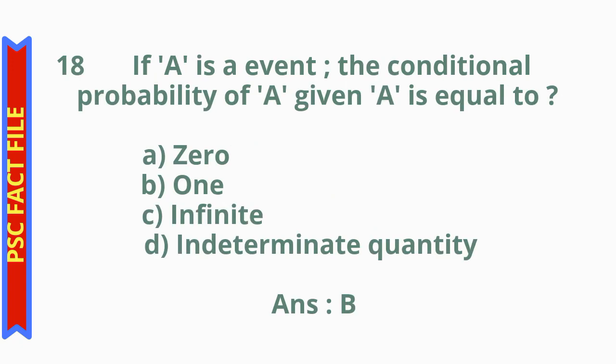Question number 18. If A is an event, the conditional probability of A given A is equal to option A, 0, option B, 1, option C, infinite, option D, indeterminate quantity. The correct answer is option B, 1. If A is an event, the conditional probability of A given A is equal to 1.